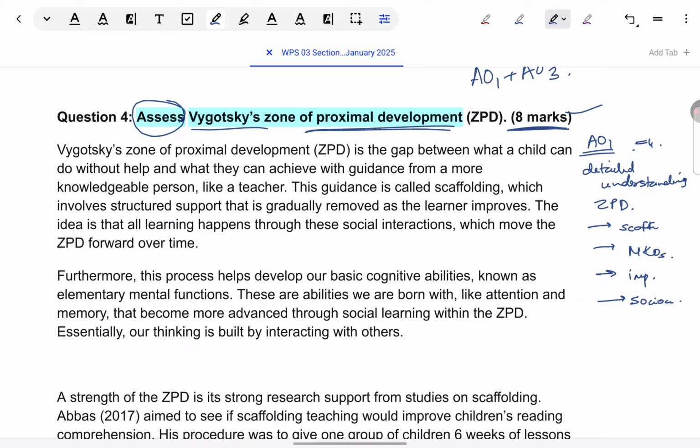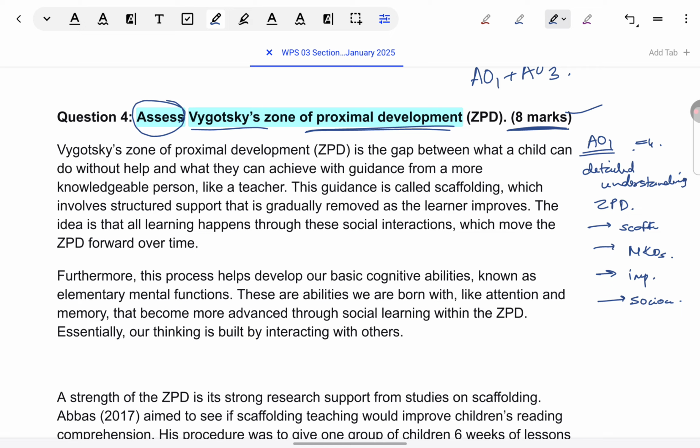Like I said, understanding. Also, in-depth knowledge. There are lots of concepts surrounding ZPD. Like I told you, scaffolding is there, MKOs are there. Cognitive abilities, how they develop, what is the importance of this scaffolding, how socio-cultural interaction is important for growing. The more detail that you're going to give, of course precisely, not rambling about it, the better the marks that you're going to get.